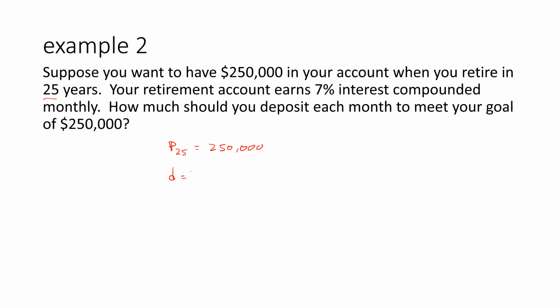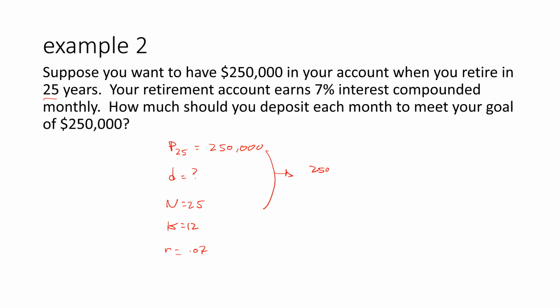What we don't know in this example is D. Right? We don't know the monthly installment. Okay, we know N is 25. We kind of already covered that. K, we're compounding monthly, so K is going to be 12, and then our rate is 7%, but as a decimal.